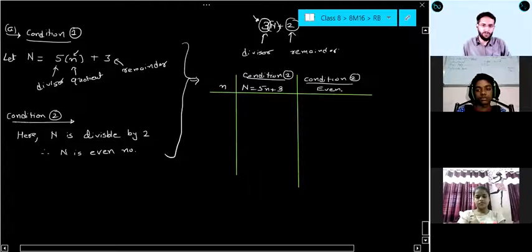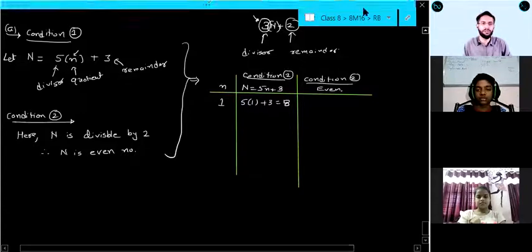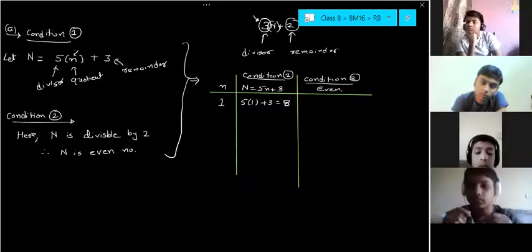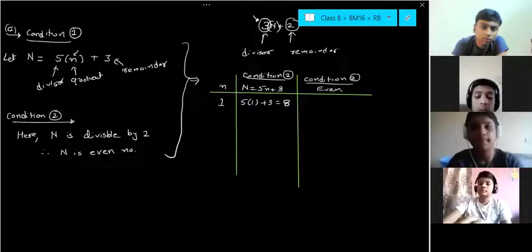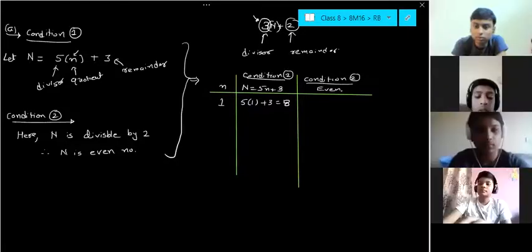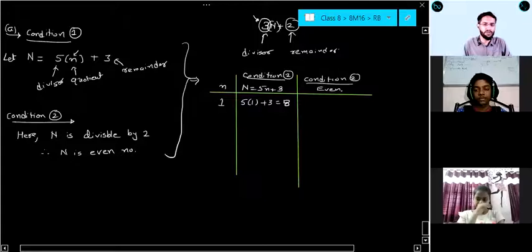Right? Suppose I am putting small n as 1. So 5 ones are 5 plus 3. So here capital N will be 5 plus 3, 8 or not? Now tell me, is 8 an even number? Safan, Rohan, Samar, yes? So 8 is your even number. Yes, 8 is accepted.